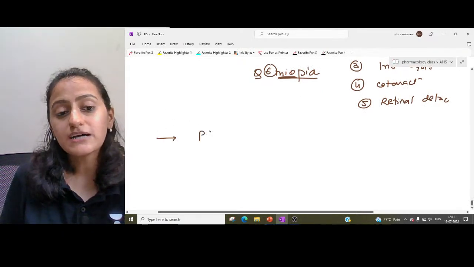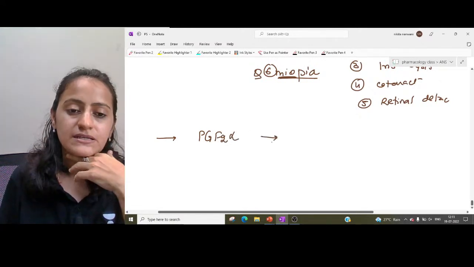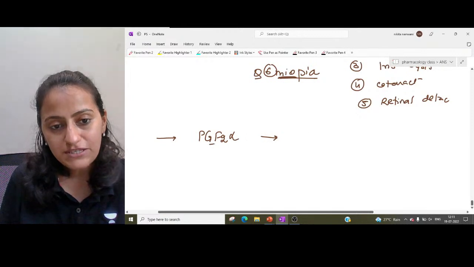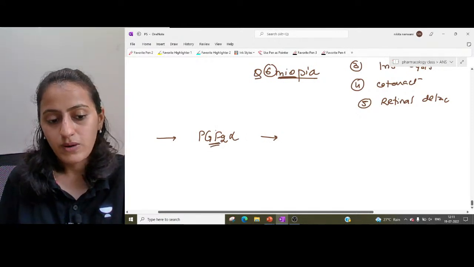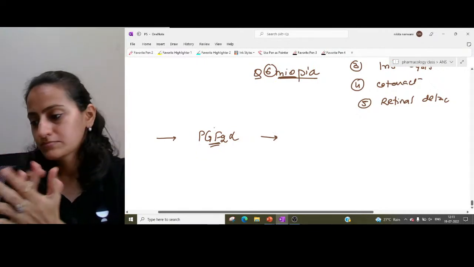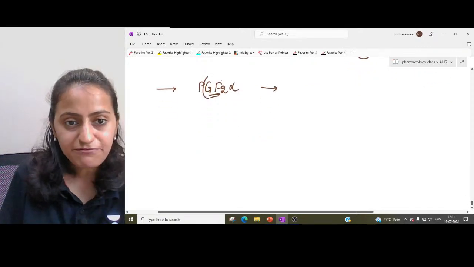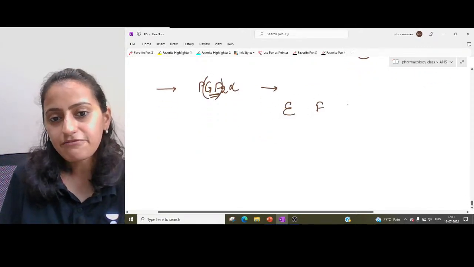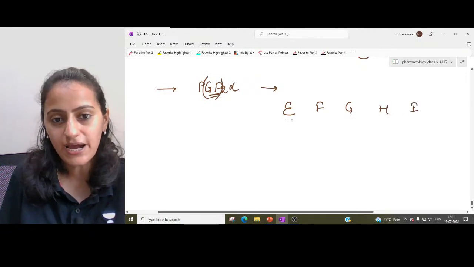Now coming to the uveoscleral outflow drugs, that is PGF2 alpha. What is the side effect seen with PGF2 alpha? Remember EFGHI.